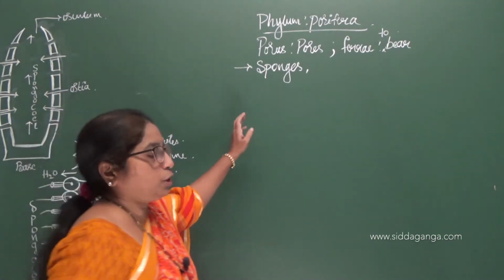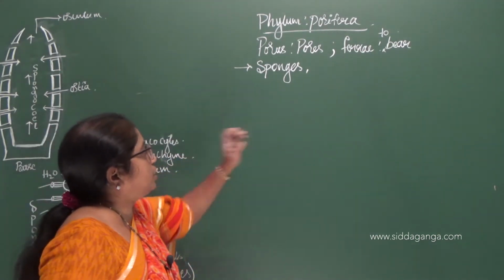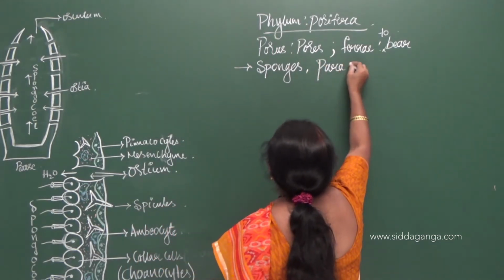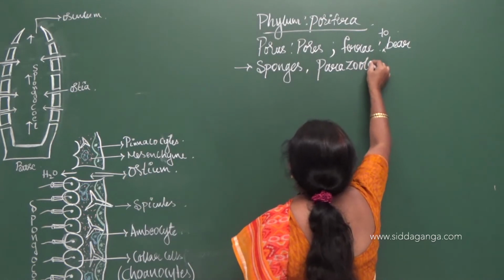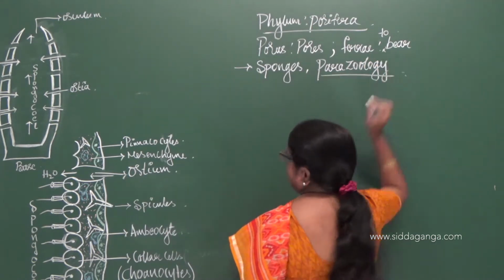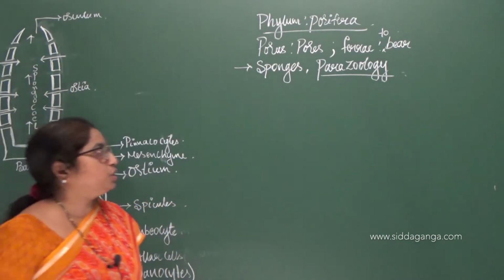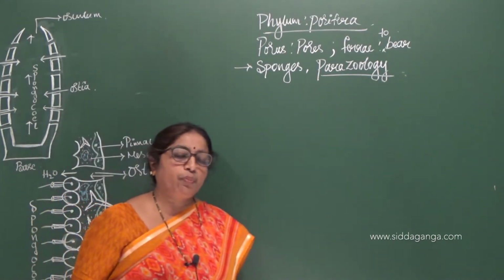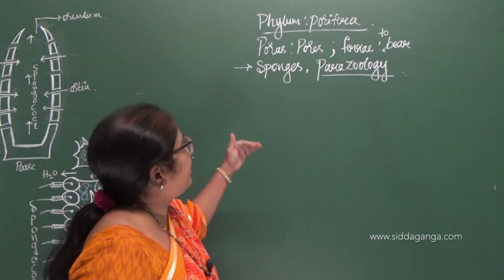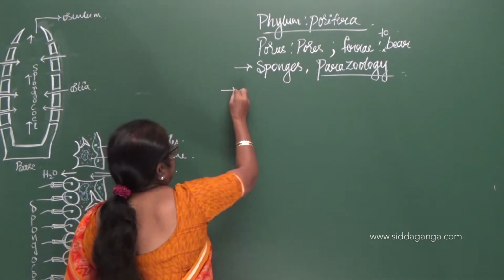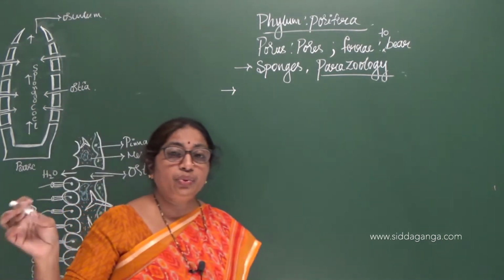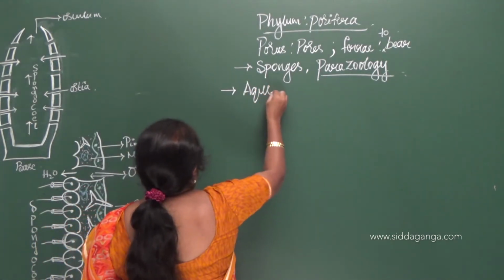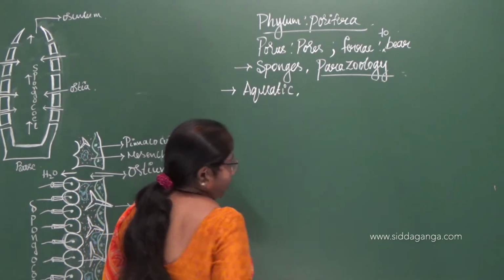So Porifera or sponges, and the study of these sponges is also called as parazoology. The study of sponges or poriferans is called as parazoology. So now listing out the characteristics of poriferans. So let us list the characteristics. The first one, based on their habitat, where do they dwell? They are exclusively aquatic.